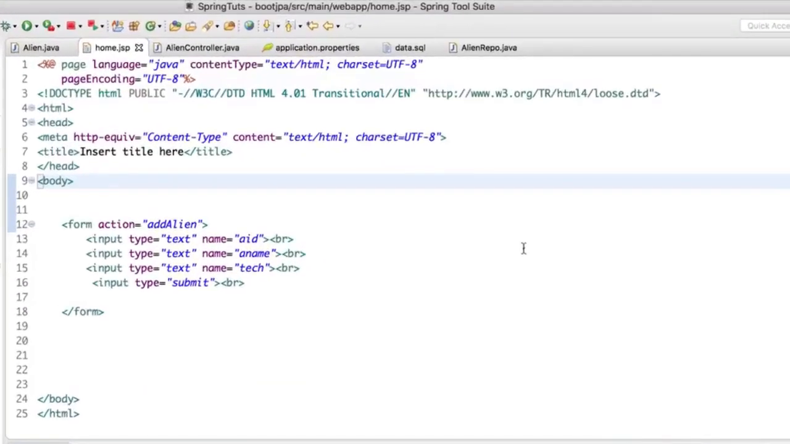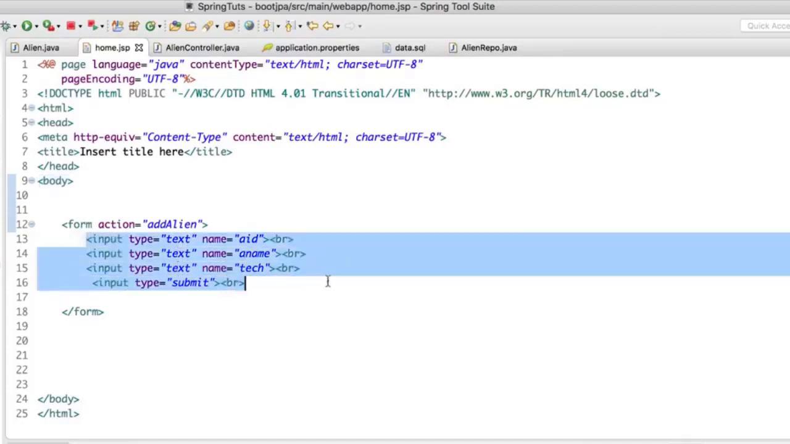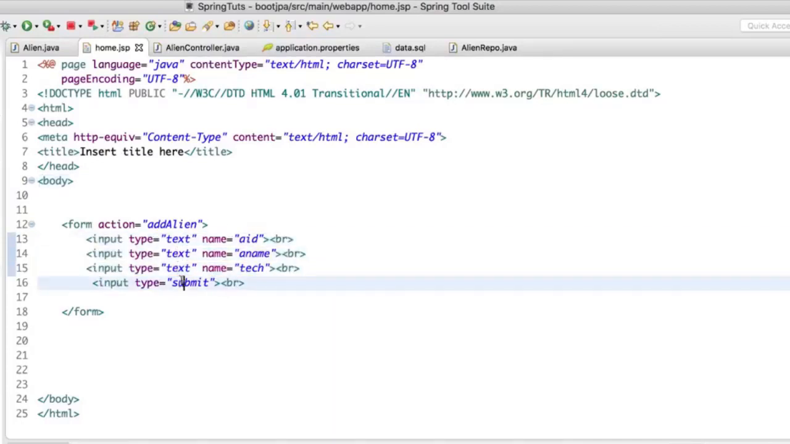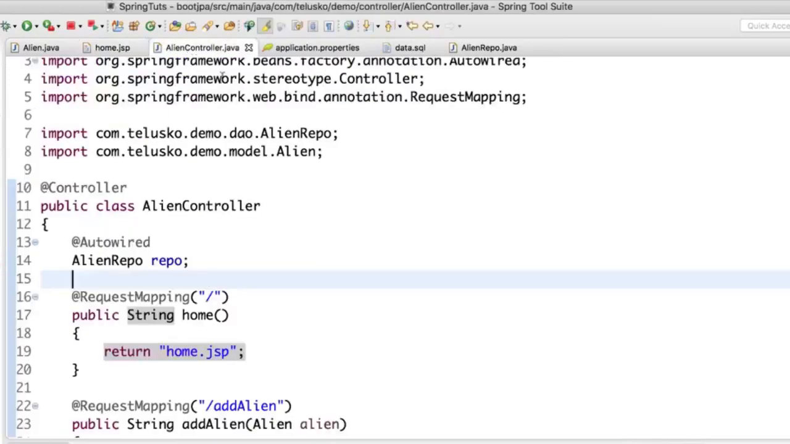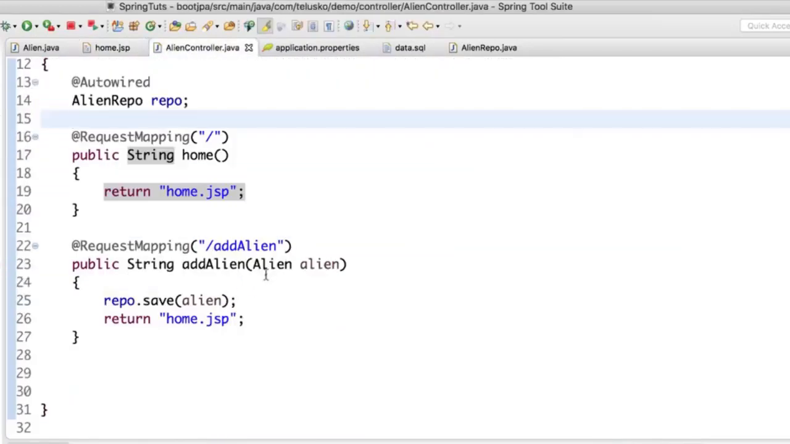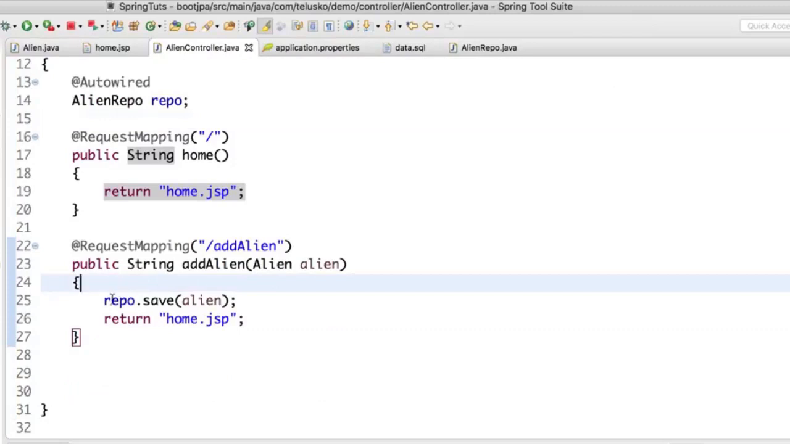In the last video, we have seen how to create a simple Spring Boot application using JPA and H2. Now let's go ahead with the example. Whatever we have done till now is very simple. We are simply adding this alien data, and the moment you click on submit, the data goes to a controller. A controller will fetch those values in the alien object, and the same data will be saved in the database with the help of this alien repo.